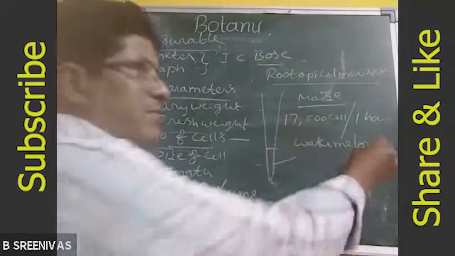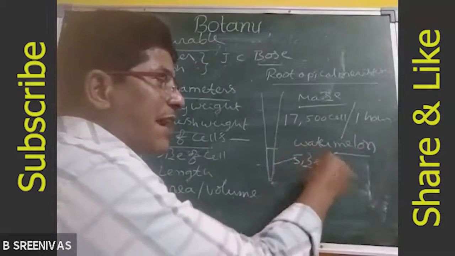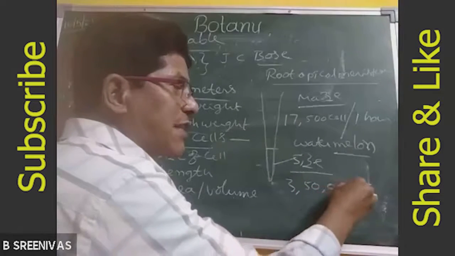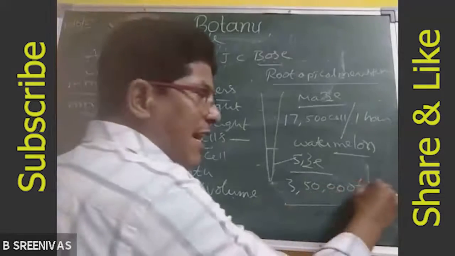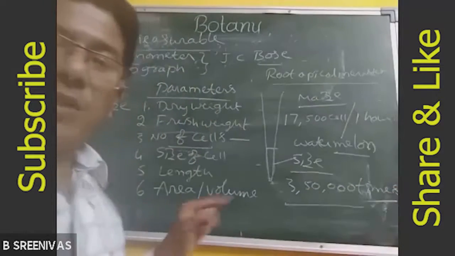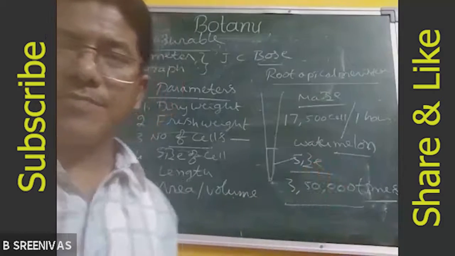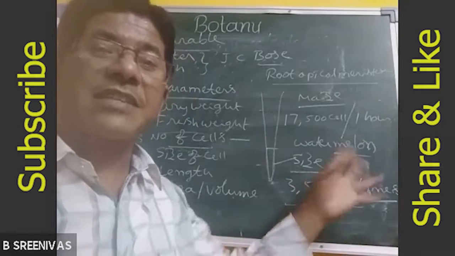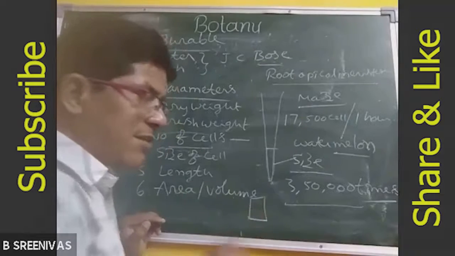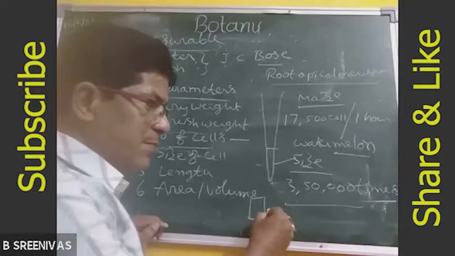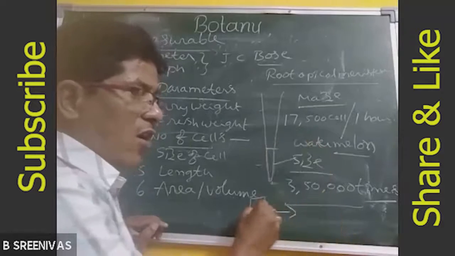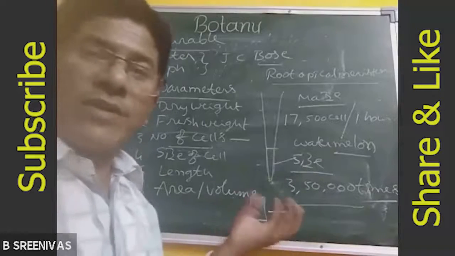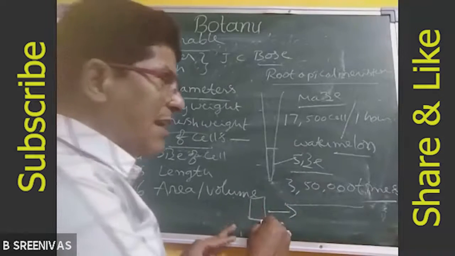Next, in the watermelon, based on size, the mature cell is nearly 350,000 times larger than the initial cell. That means this much amount of protoplasm is increased. In the beginning, the size of the watermelon cell is very small, but at mature stage it is 350,000 times more than the initial cell. So here we are calculating the size.